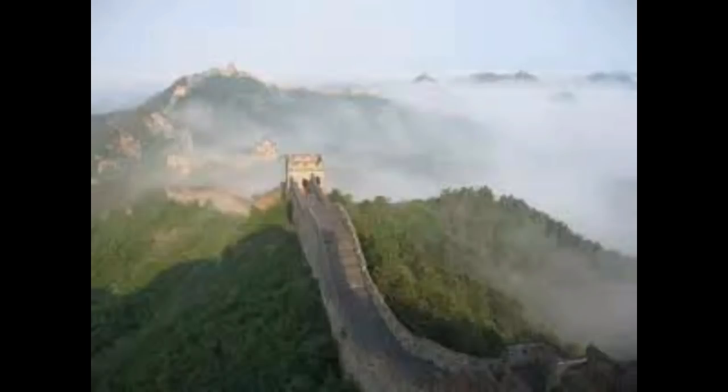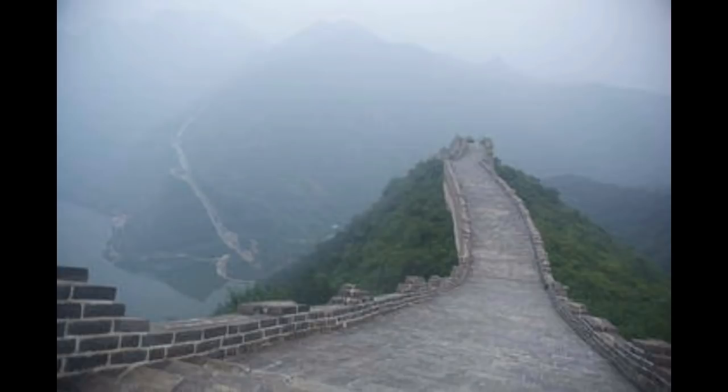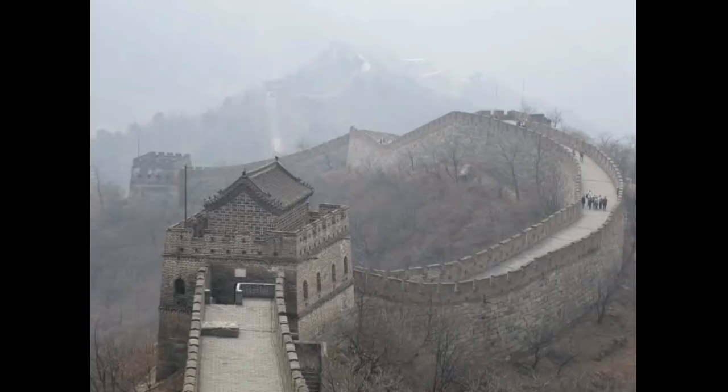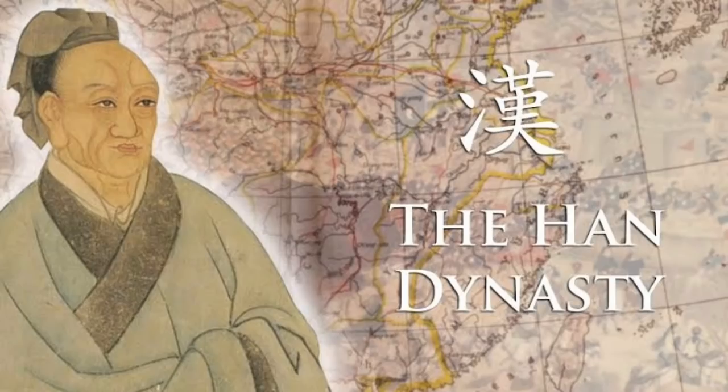In 220 BC, under Qin Shi Huang, earlier fortifications were connected by walls as a form of defense against invasions. It was built from the 3rd century BC until the 17th century CE. It ran over 20,000 kilometers, covering the hills and plains from the border of Korea in the east to the Ordos Desert in the west.